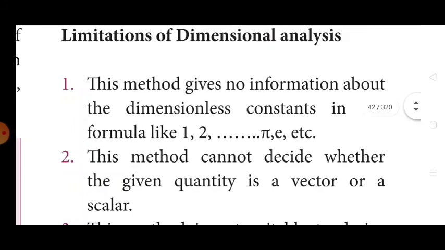Second point, this method cannot decide whether the given quantity is a vector or a scalar. It simply says whether a relation is correct or wrong.